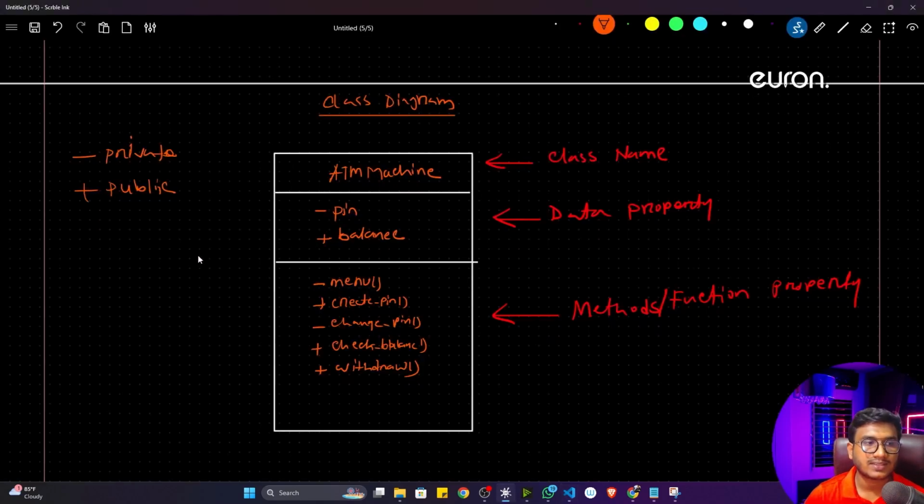So we'll be discussing this private property as well, how to define it. For this we'll be using one amazing concept inside Python. I will be discussing this thing in detail. So yes, this is all about our class diagram. I hope you got it.